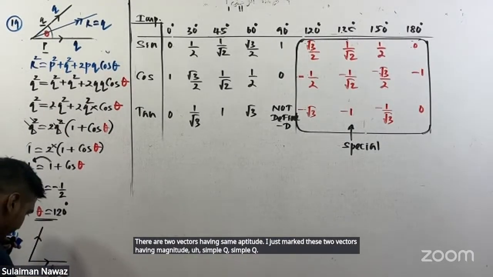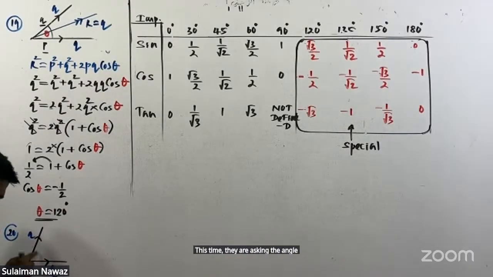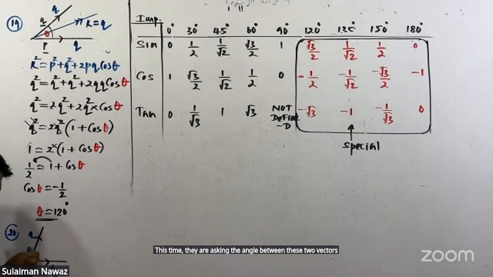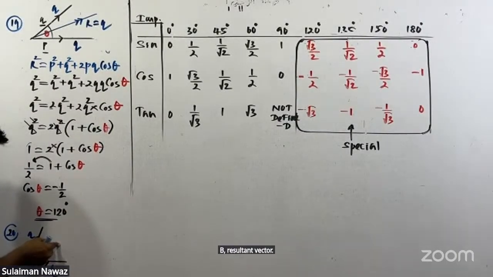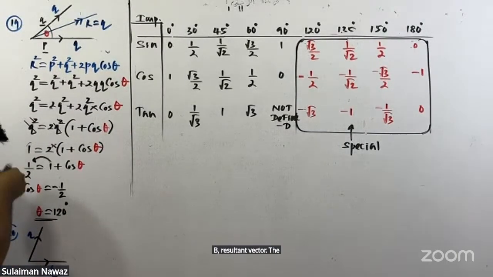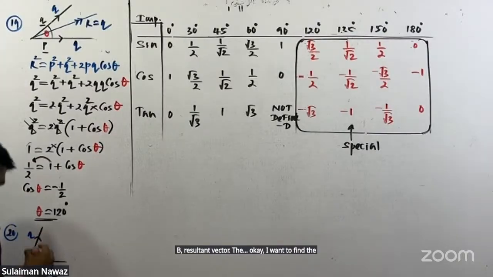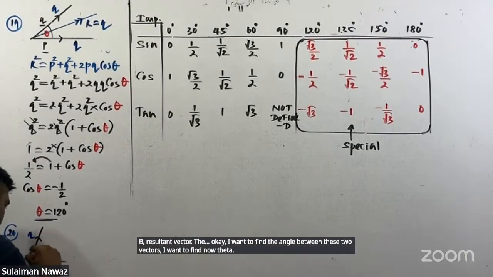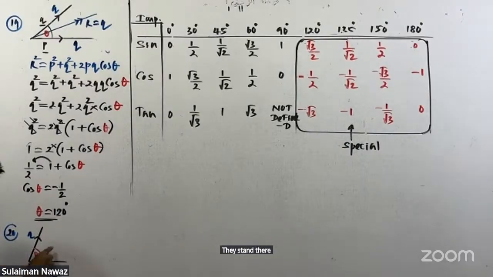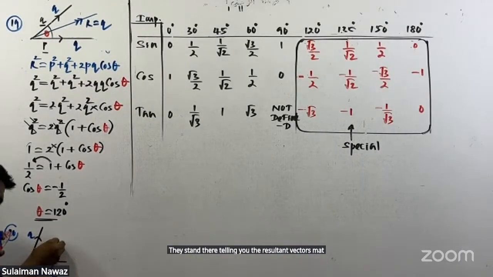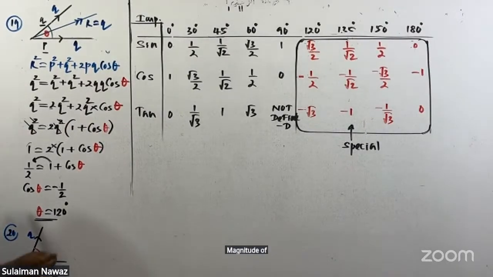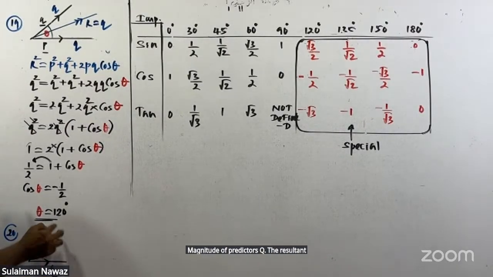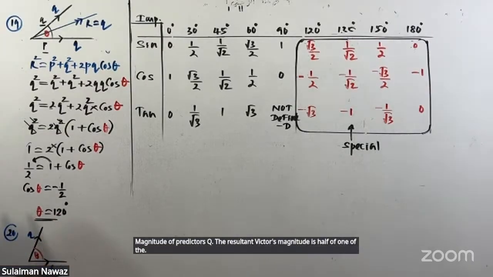This time they are asking for the angle between these two vectors for a particular resultant vector. I want to find the angle between these two vectors, I want to find theta now. This time they are telling that the resultant vector's magnitude is half of one of the vectors. The magnitude of one of the vectors is Q.